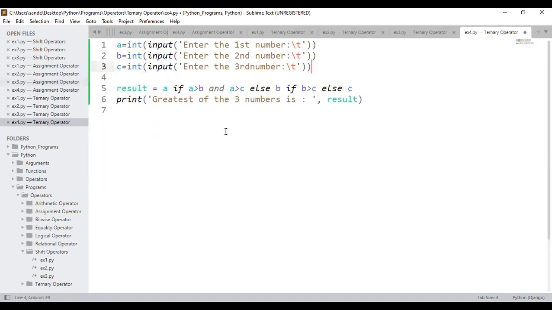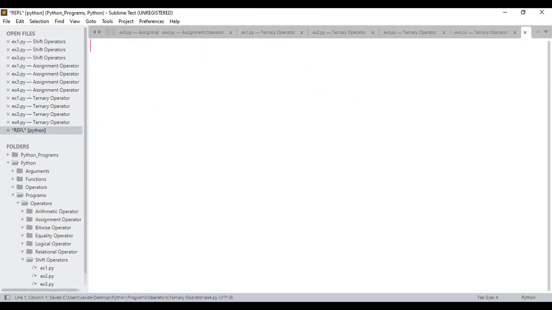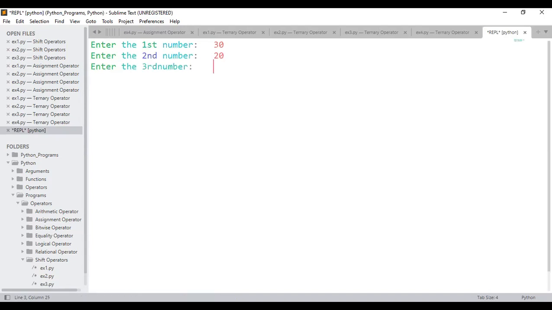Guys, being a developer, going ahead, you have to reduce the lines of code. If directly on day one I teach you this, will you understand? Maybe some of them might say now also we're not understanding. That is secondary. You people would have learned control flow, that is if else conditions, all those things. If you are aware, then you will understand in a much better manner. If I save and execute, see here, I'll enter 30. Next, I'll enter 20. Next, I'll enter 35.